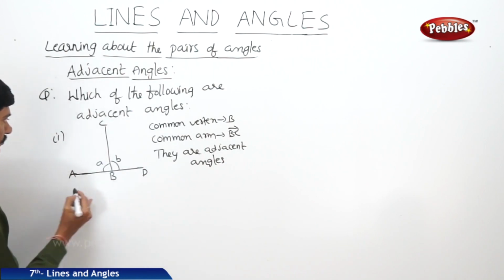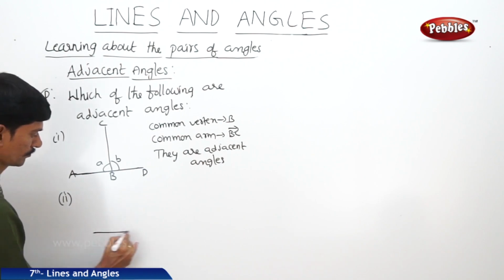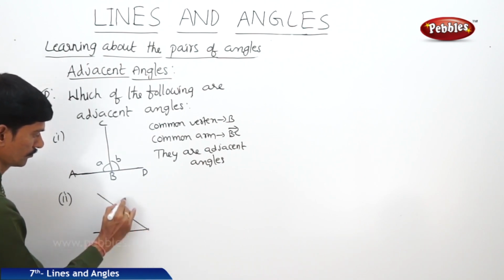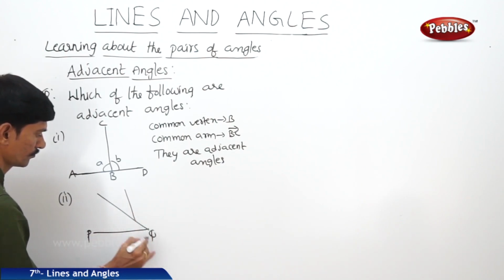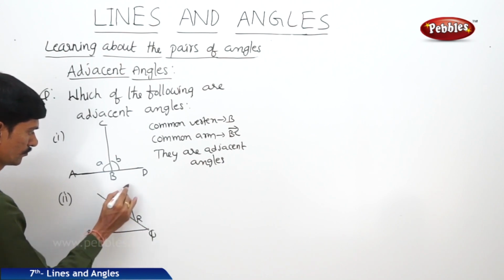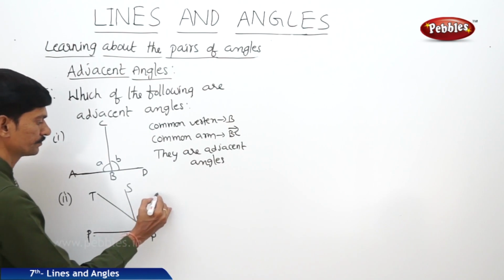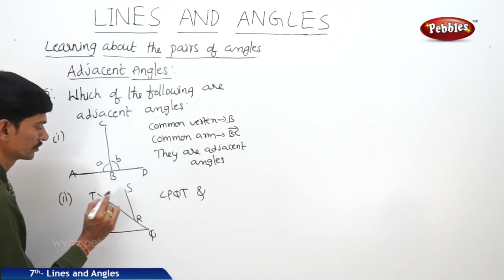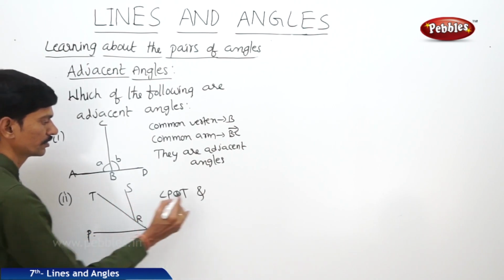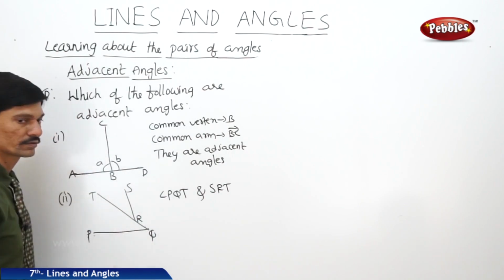In the second question, angle PQT and angle SRT do not have any common vertex.